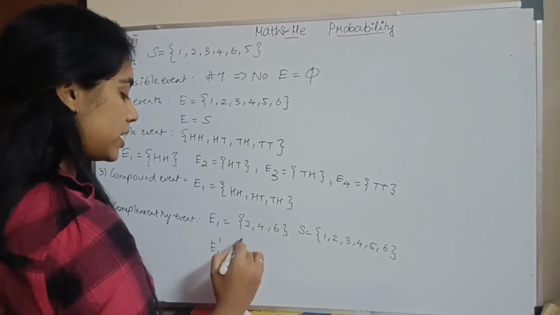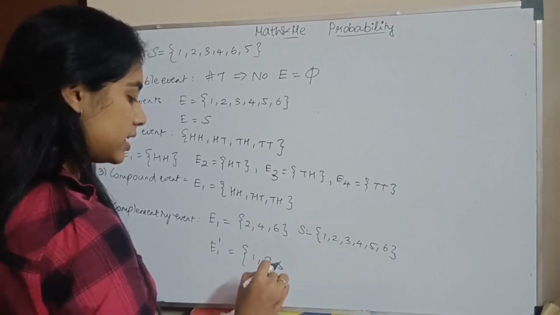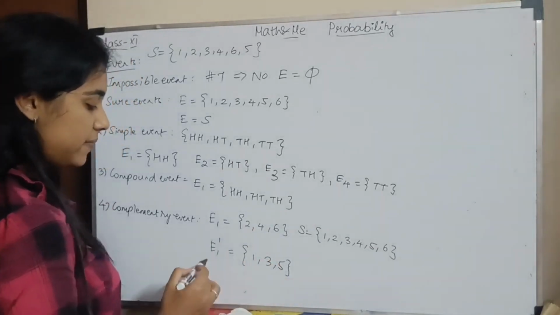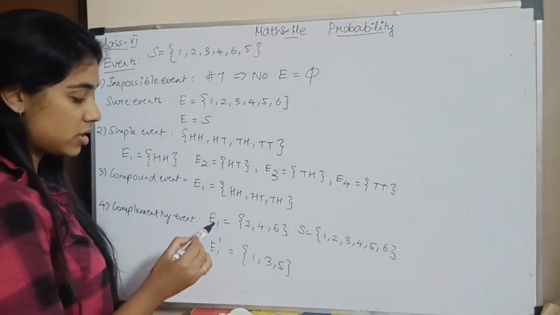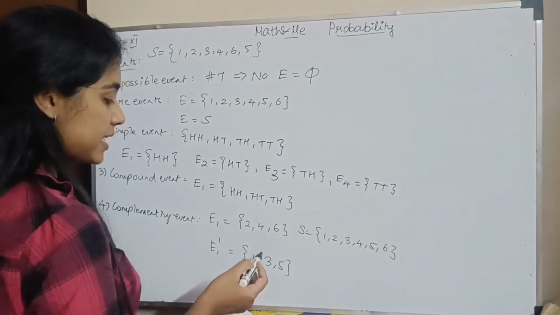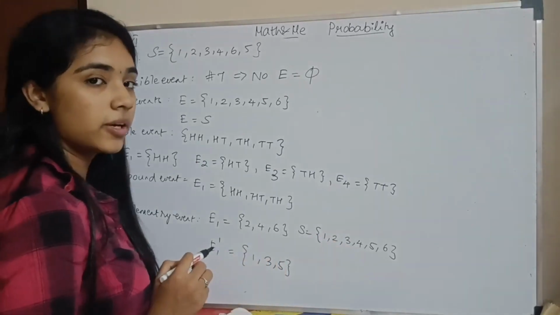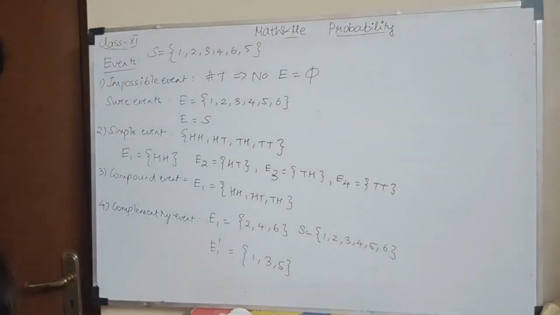The elements that are not in E1 but are in the sample set, which means I have 1, 3 and 5. So basically E1 prime is the complement of E1. Okay? Whatever is there in the sample space and is not in E1 will be there in E1 prime. So this is my complementary event.